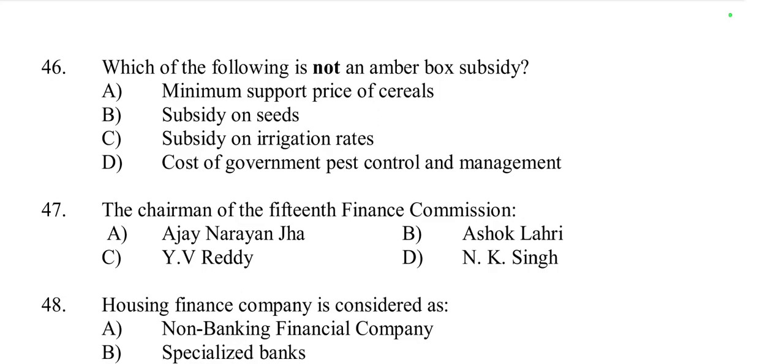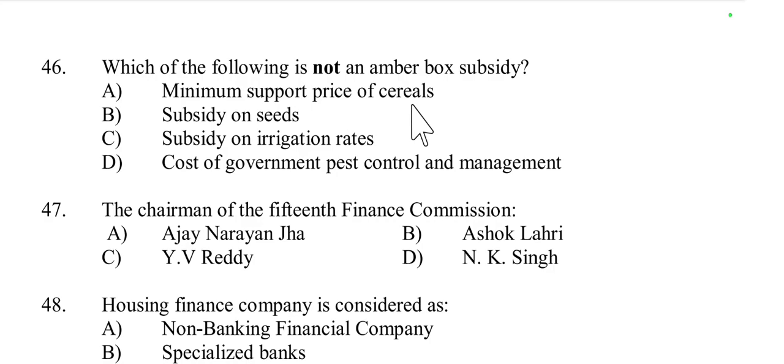They include subsidies that support agricultural production or affect trade by increasing the volume or reducing the cost of agricultural products. So among the given options, the first one is minimum support price of cereals.